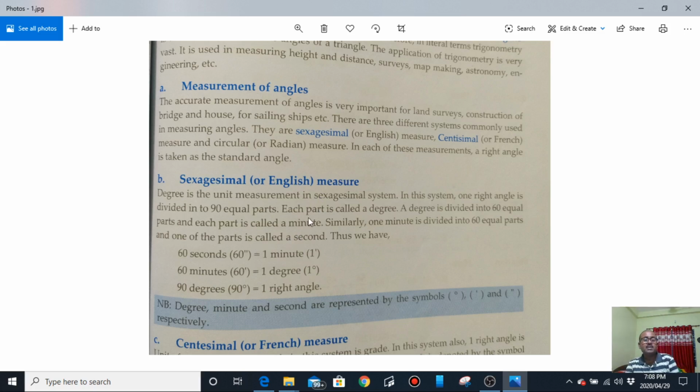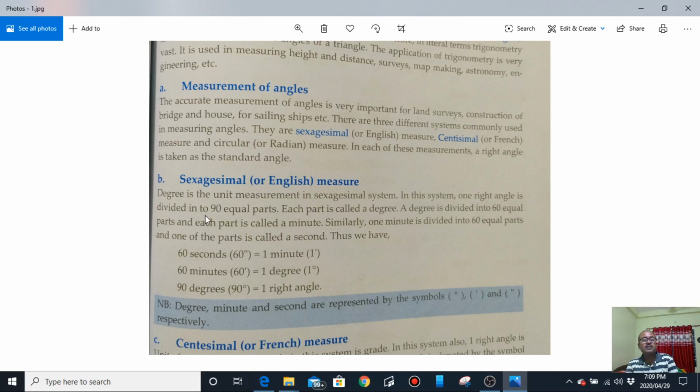In the previous class we have learnt about the right angle. Now the basic unit of measurement in the sexagesimal system is the degree. Now the question is, how big an angle is called 1 degree? So let us see that.